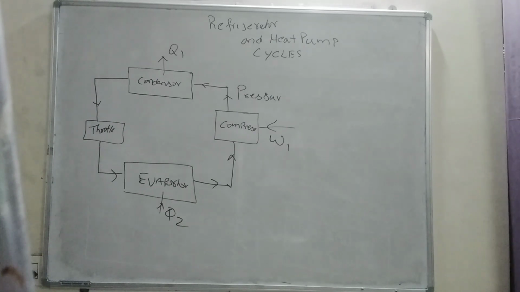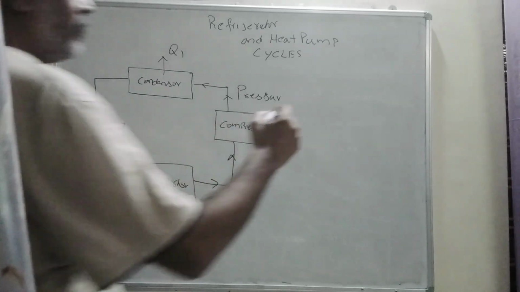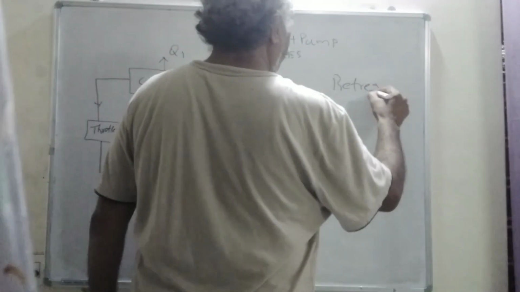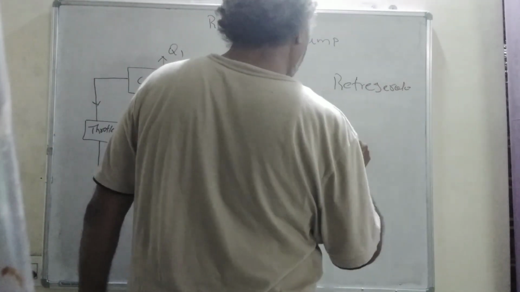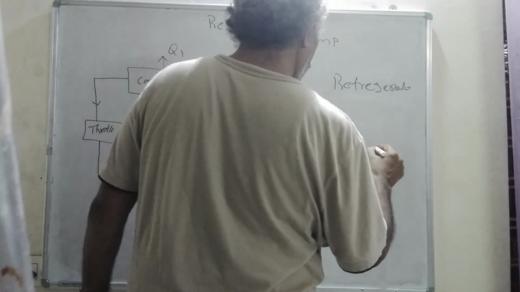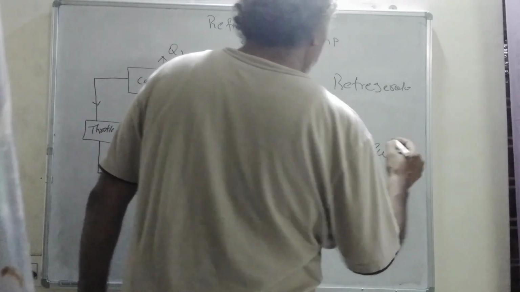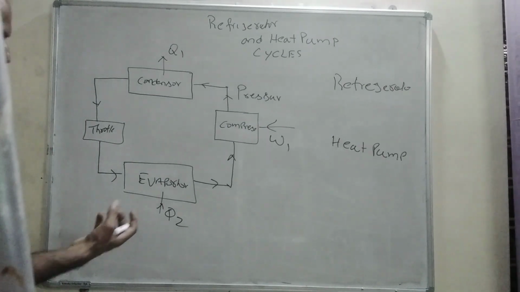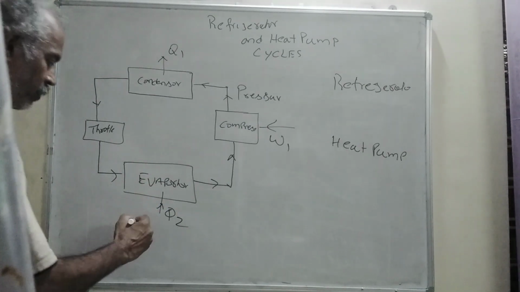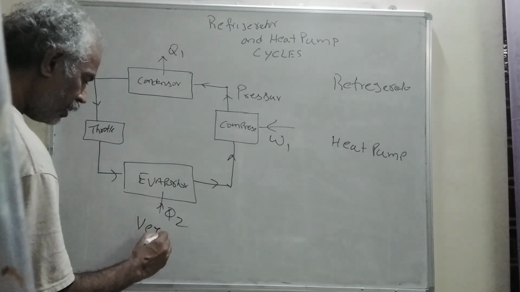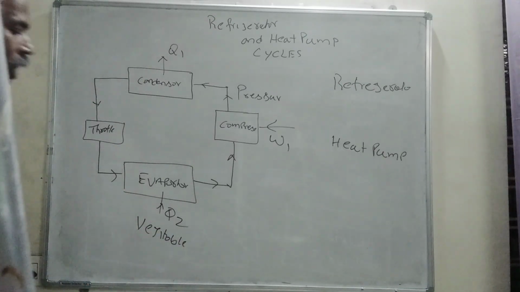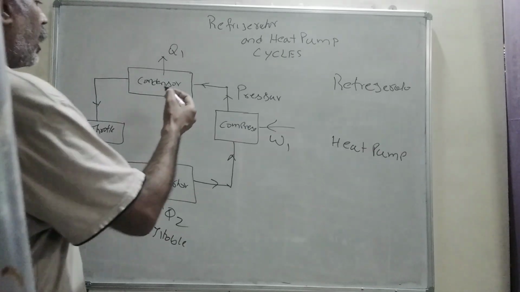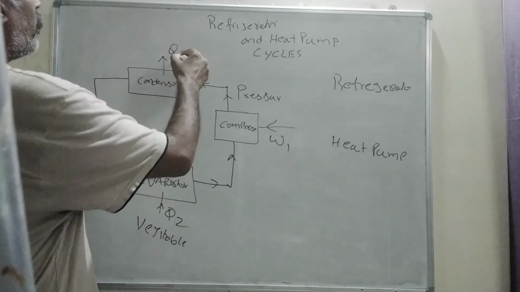So here this is a thermodynamic cycle, and here we are defining two things. One is the refrigerator, and the second one is the heat pump. The objective of the refrigerator is to take Q2 amount of heat from the vegetables, and the objective of the condenser is to reject Q1 amount of heat to the atmosphere.